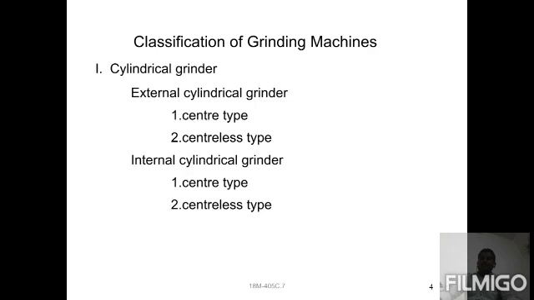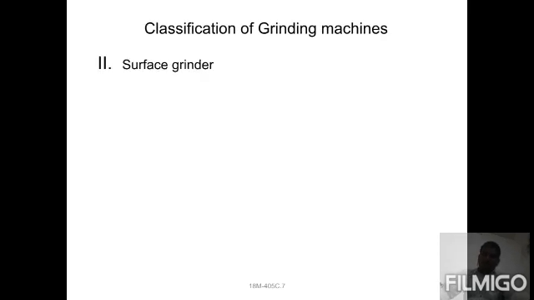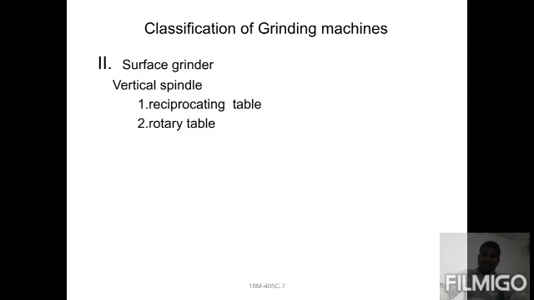First one is the cylindrical grinding. This consists of external cylindrical grinding and internal cylindrical grinding. In external cylindrical grinding, again we have two types: one is the center type, second one is the centerless. In internal grinding machines, again we have a center type and a centerless type. These are the classifications.